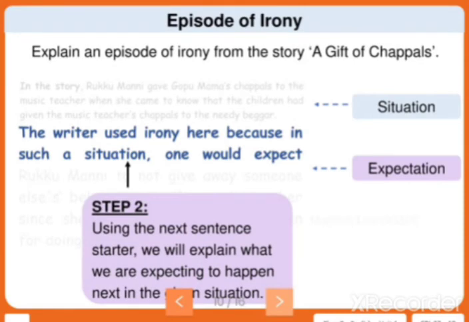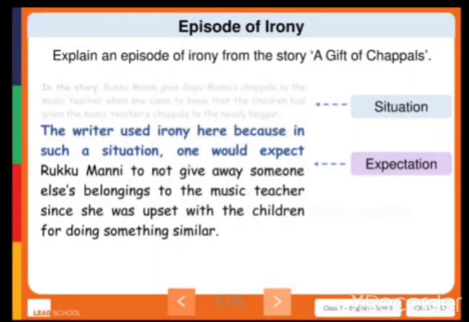Here you have to follow with the sentence starter, like the writer used irony here. This situation shows that it was an irony, because you can see the opposite thing. Because in such a situation one would expect Rukmani not to give away someone else's belongings to the music teacher, since she was upset with the children for doing something similar.